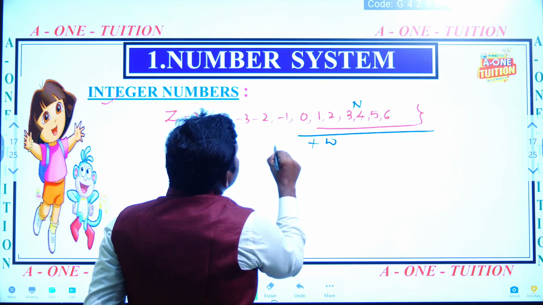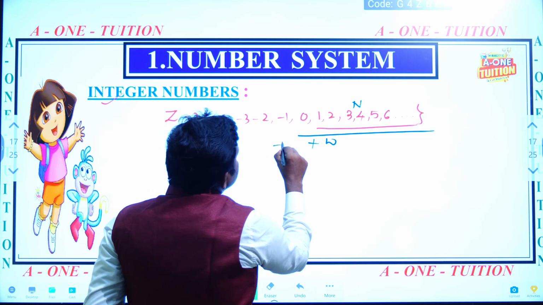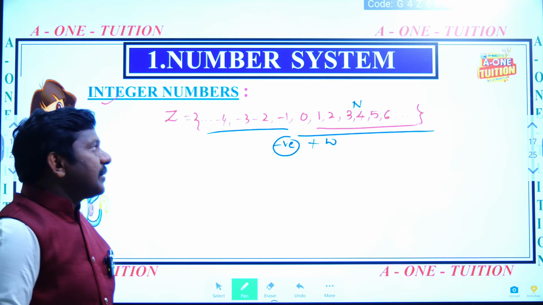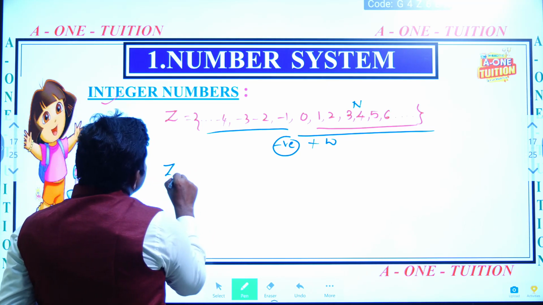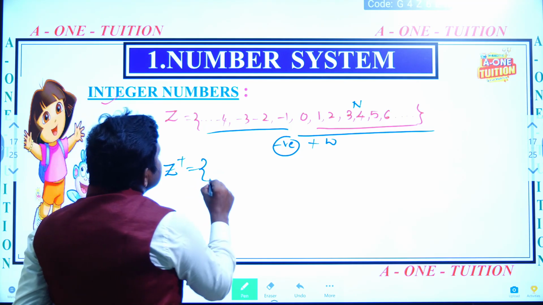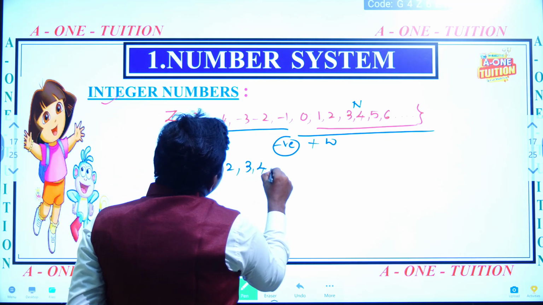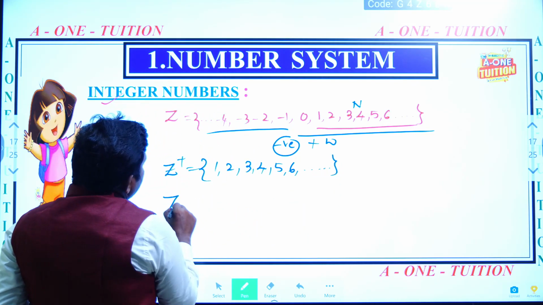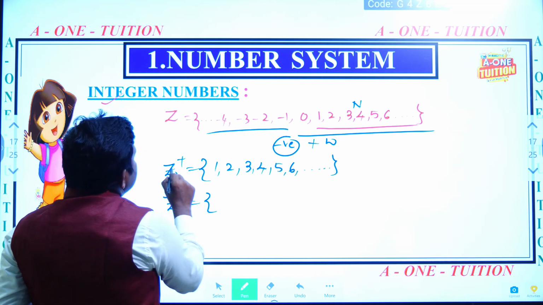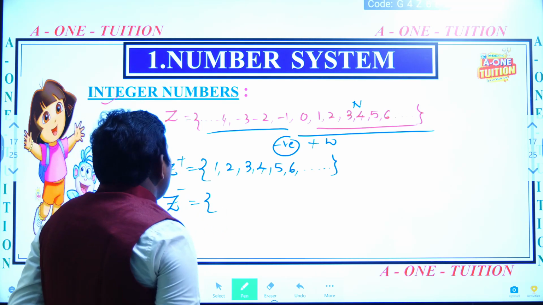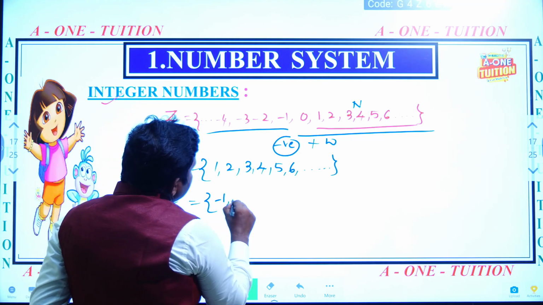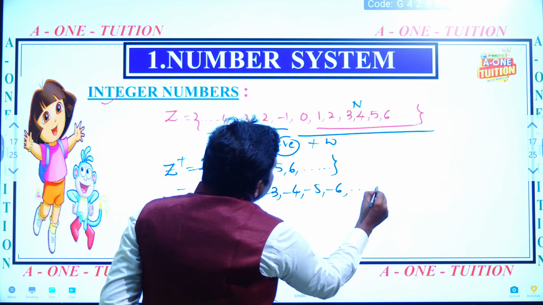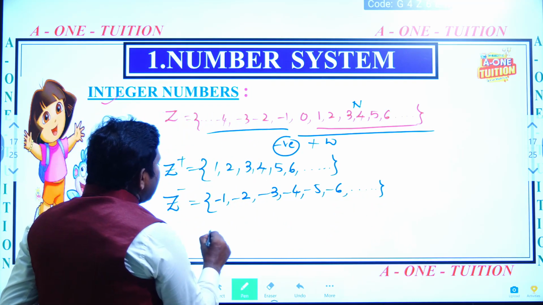Whole numbers plus negative numbers, including these, are the integers. Then here positive integers are there. What are the positive integers? Positive integers means 1, 2, 3, 4, 5, 6, 7 and so on. Negative integers are minus 1, minus 2, minus 3, minus 4, minus 5, minus 6, minus 7, minus 8, minus 9 and so on. What about 0?